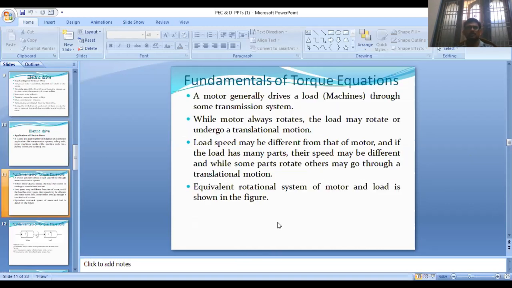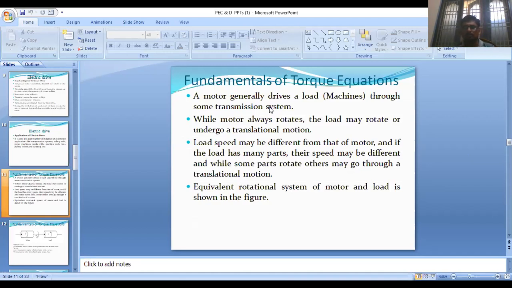Okay. Next, fundamental torque equation of electric drive. So here, a motor generally drives a load, nothing but the machine, through some transmission system. While the motor always rotates, the load may rotate or undergo a translation motion.